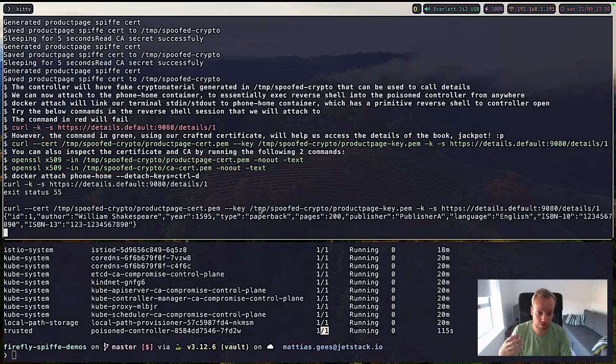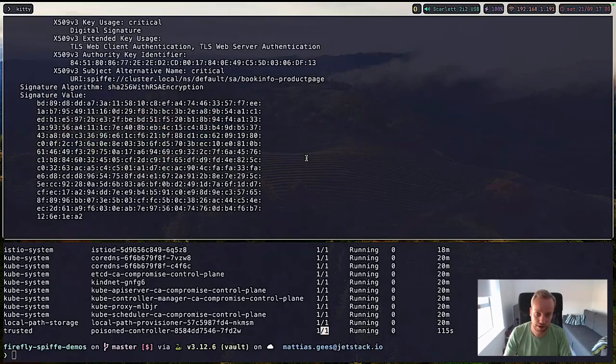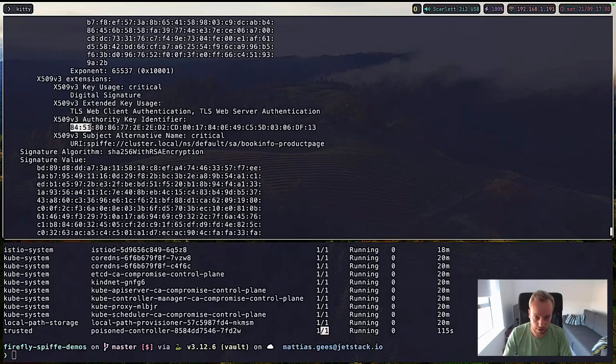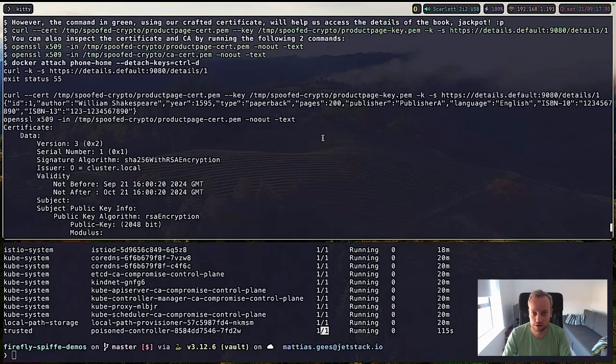And I would be able to do this with very little knowledge of the environment I'm running in. I can start generating identities and then starting to crawl around and connecting to different microservices that might be running within my Kubernetes cluster. And to showcase this, this is the product page one. And when I scroll a bit up, you can see this is also with our 8451 signed. And this is the SPIFFE identity that's encoded in the certificates. And that's how within the service mesh, the workloads are aware of each other.